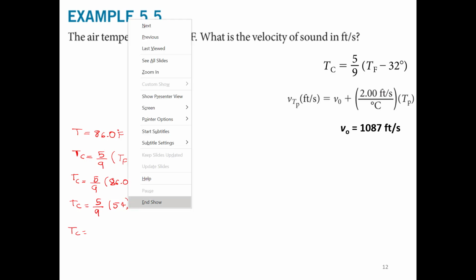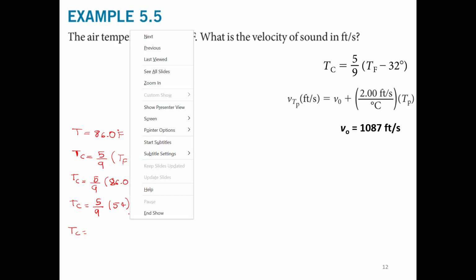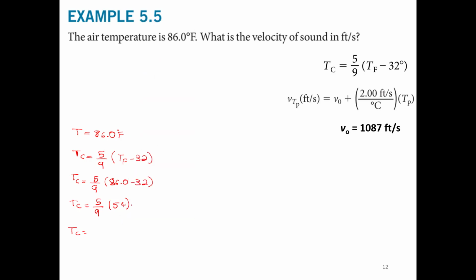And let me do something here and write the correct number. 0.0. Then we will have here 30.0 degrees Celsius. And 86 corresponds to 30.0 degrees Celsius. Now we have the temperature in degrees Celsius.